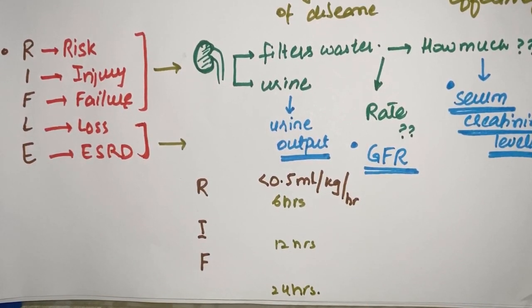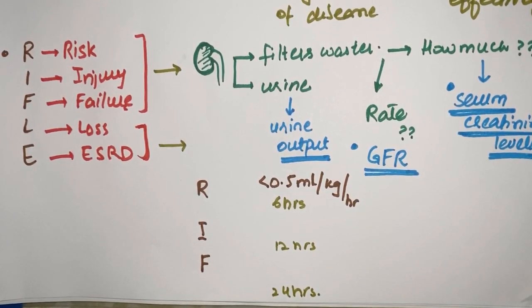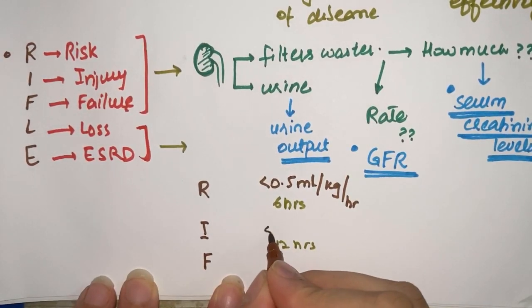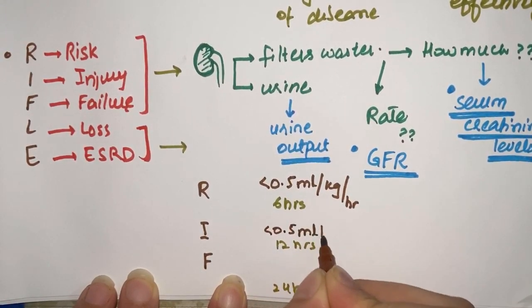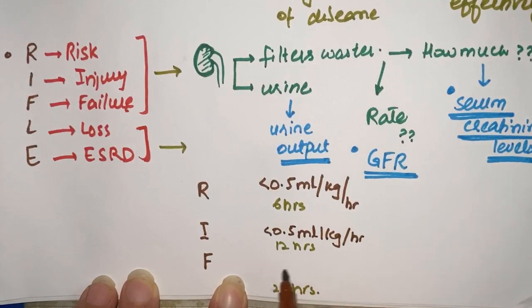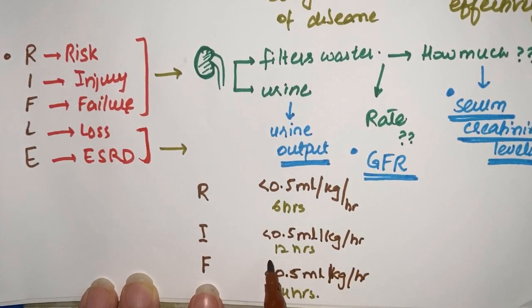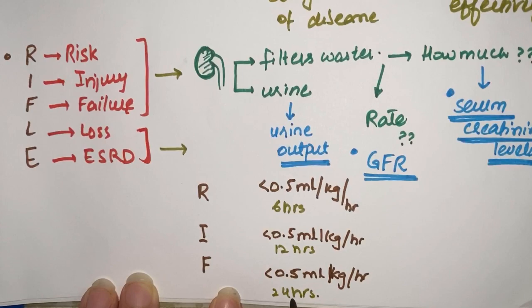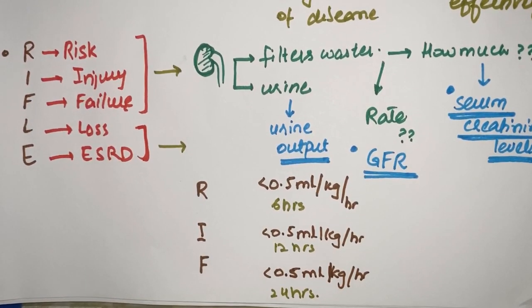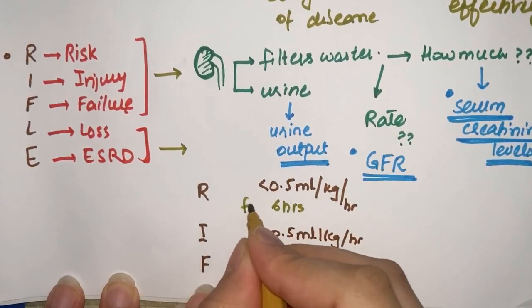So what we have done here is taken this constant figure, less than 0.5 milliliter per kg per hour, in all the 3 points, and taken the 6 as the base. For 6 hours, double it for 12 hours for injury and double it for 24 hours in case of failure. So I think this criteria is now clear in your mind.